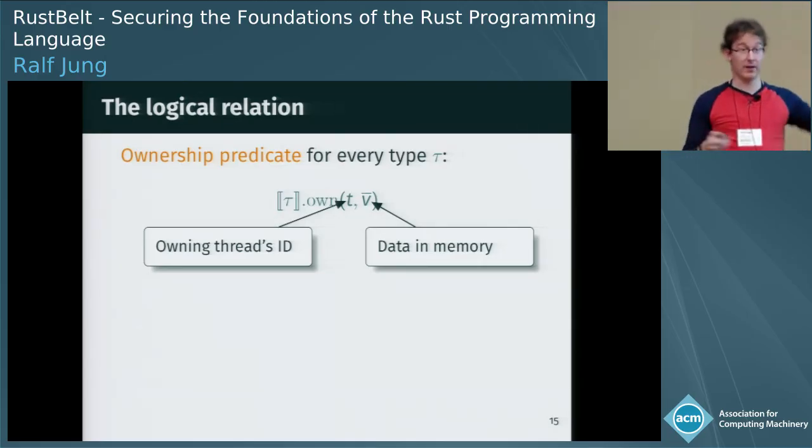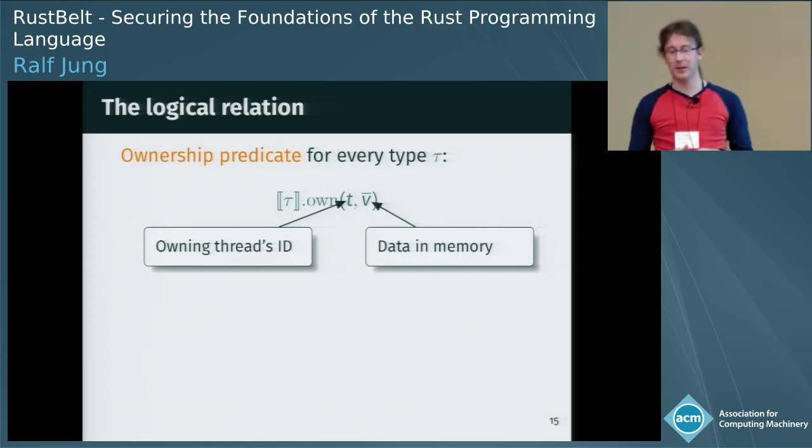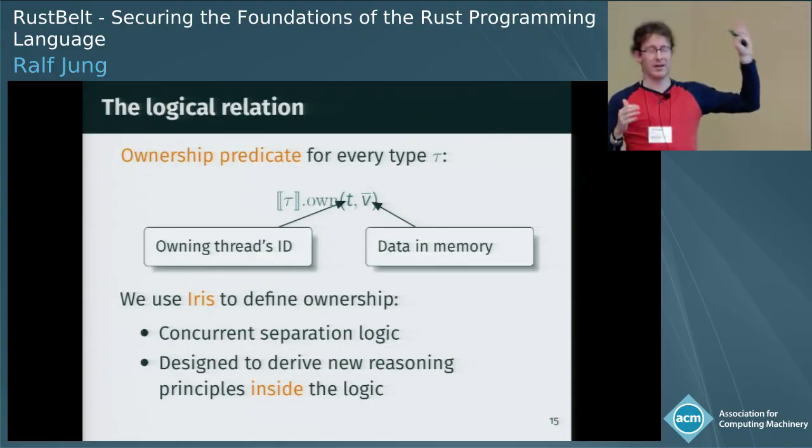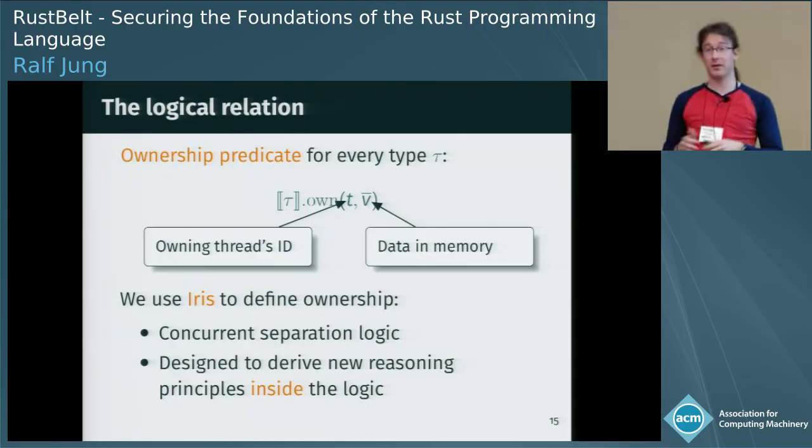Once we have defined this for all types, and we'll later give you a glimpse for how we do that, we can, so of course, we define this predicate in Iris.